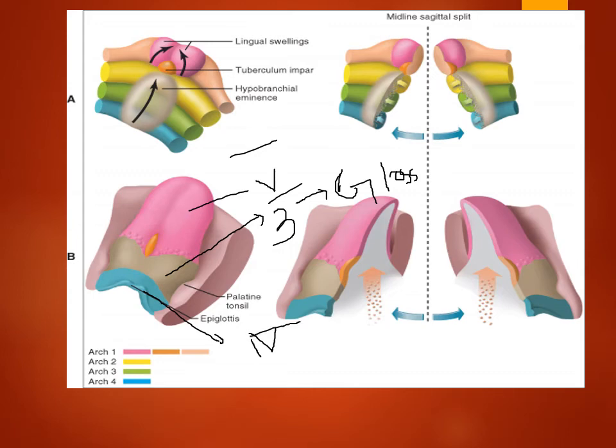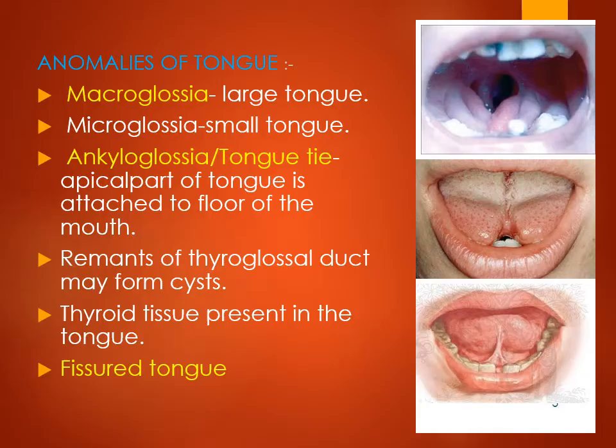Okay, this way we can give the nerve supply of the anterior one third, posterior one third, and posterior most part. Anterior one third: mandibular nerve, and taste sensation by the chorda tympani nerve. And posterior one third: glossopharyngeal nerve for general and taste sensation, and the posterior most part is by the superior laryngeal nerve.